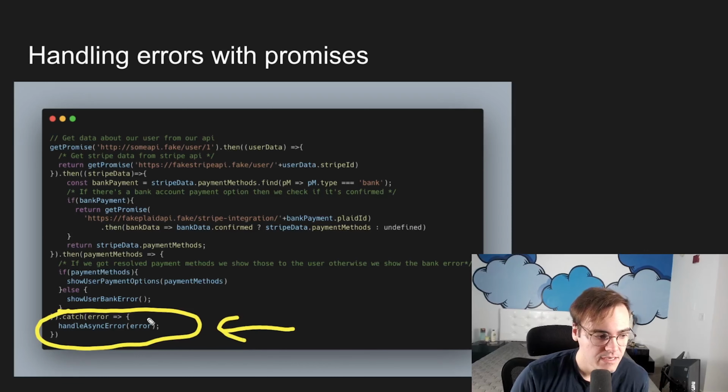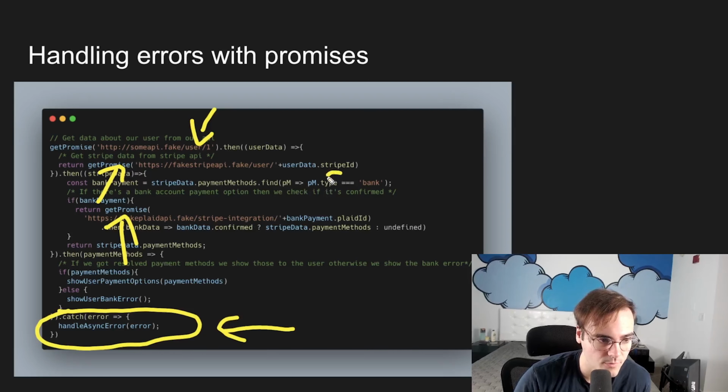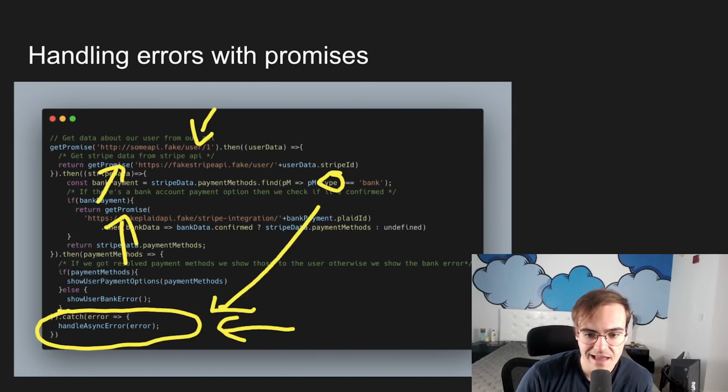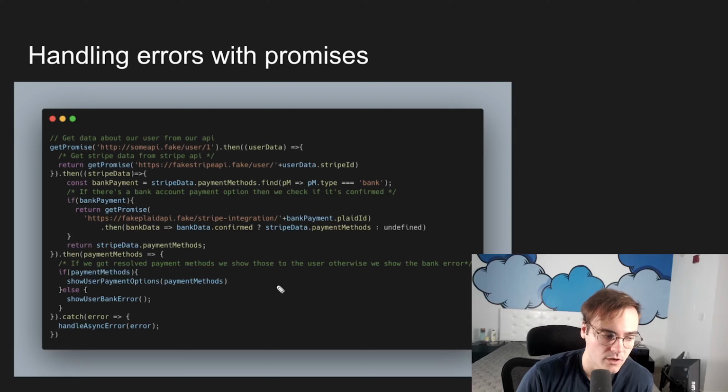And this catch is going to catch an error that happens throughout the whole thing. So if this fails, the catch gets run. If this fails, the catch gets run. If I have a syntax error right here and I accidentally put, instead of pm.type, pm.tpe, then guess what? The catch gets run. It's a catch-all for any issue that goes wrong in our promise.